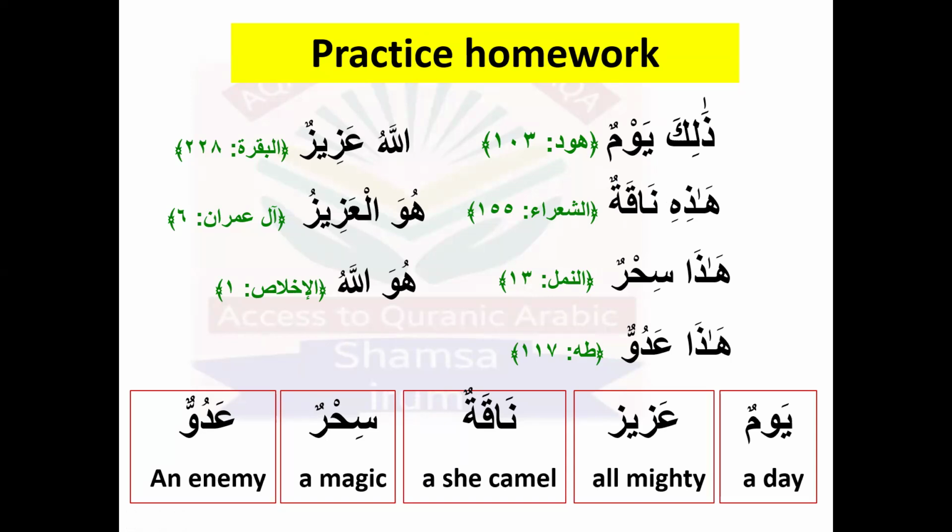If you want to do more practice, you can do the full qualities: the qualities of the mubtada, the qualities of the khabar, meaning the adad, the i'rab, the jins, the wusat. But if you are busy and want a shortcut, just write mubtada, khabar, then make a triangle sign and write that mubtada and khabar become a jumla ismiya, and then write the translation. That's it. Okay, that is enough for your practice.